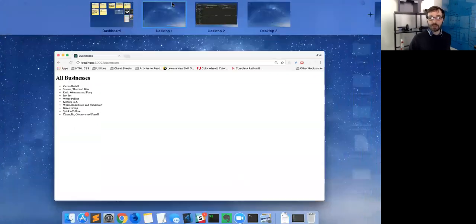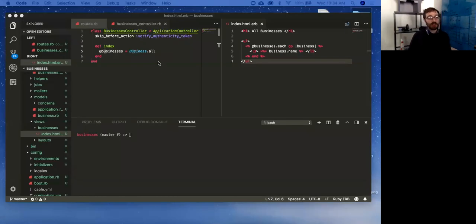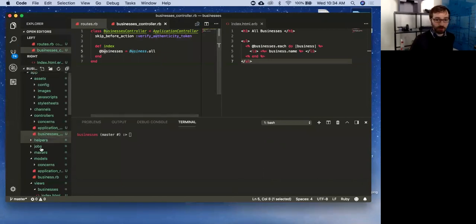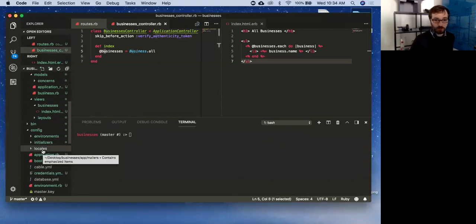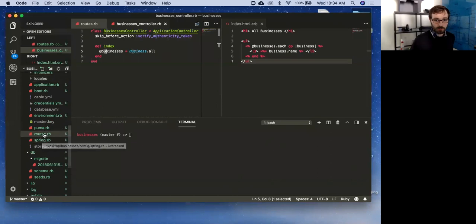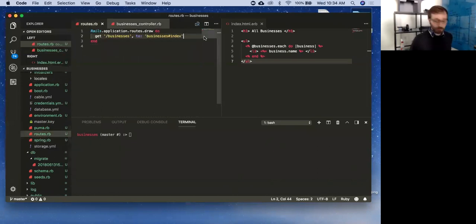So this is our index, that's everything. We're going to follow the same process here that we did before. We're going to define a route. We're going to define the action that it goes to. Then we are going to create a view for it to render. Same thing. I got rid of my routes like a fool. There we go. All right, so now I'm in my routes.